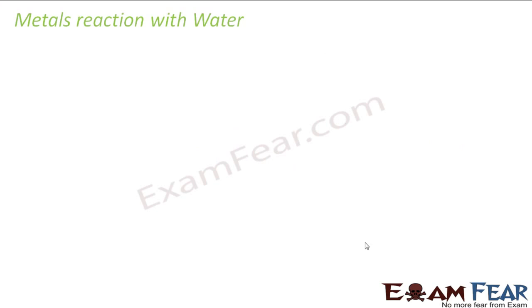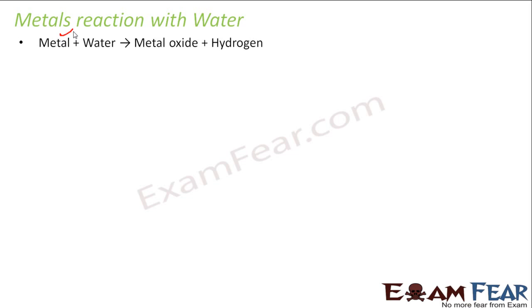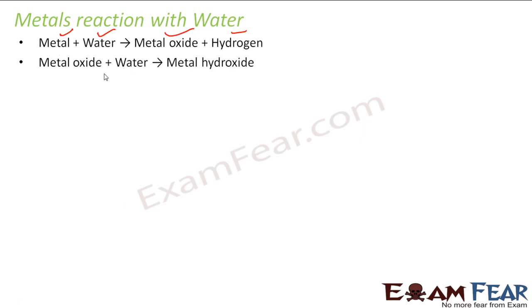So what we'll do is we'll react with water now, because water is the next common thing. So we know that metal plus water is nothing but metal oxide and hydrogen. That's the reaction we know. So we'll react this with water and see what happens. Also, metal oxide plus water gives you metal hydroxide. Correct? And please note, all the metals will not react with water.